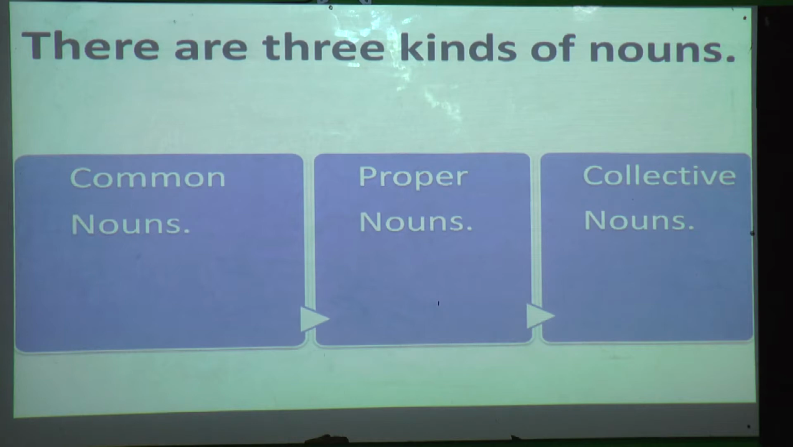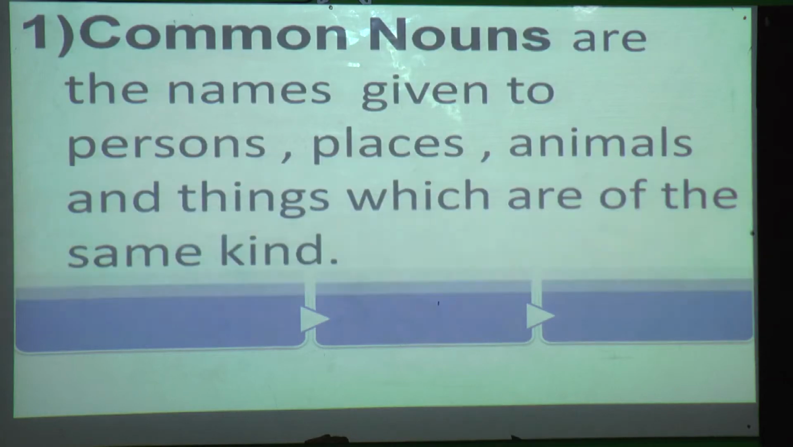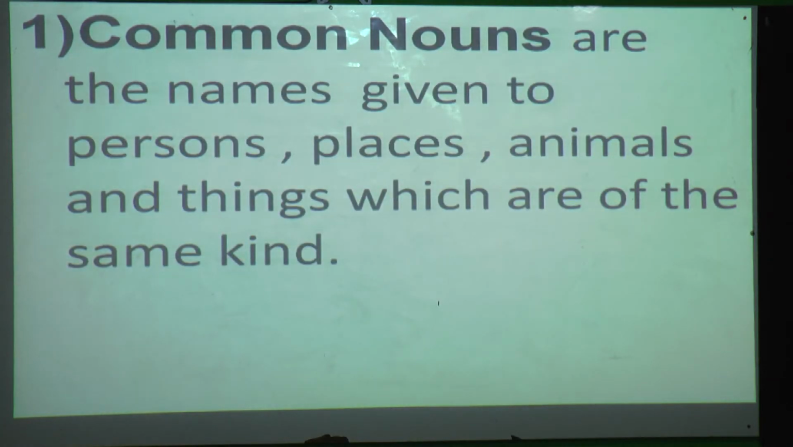So students, how many kinds of nouns are there in our today's lesson? 3, which we are going to learn in detail. First one is common nouns, second is proper noun and third is collective noun. We are going to see one by one. We will start with our first one, that is common nouns. Now what is common nouns?